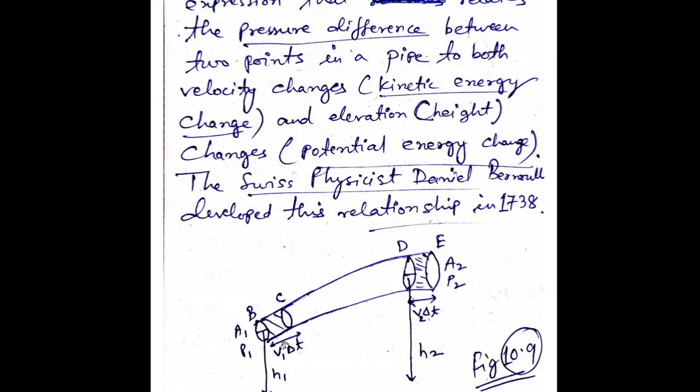Now if this is so, then I have another thing. The liquid at this point, say the velocity is v2. It can be different because I have changed my cross-sectional area. So the velocity is v2, and it takes the same amount of time delta t to go from D to E. The displacement DE is v2 delta t. Here it is v1 delta t, here it is v2 delta t.